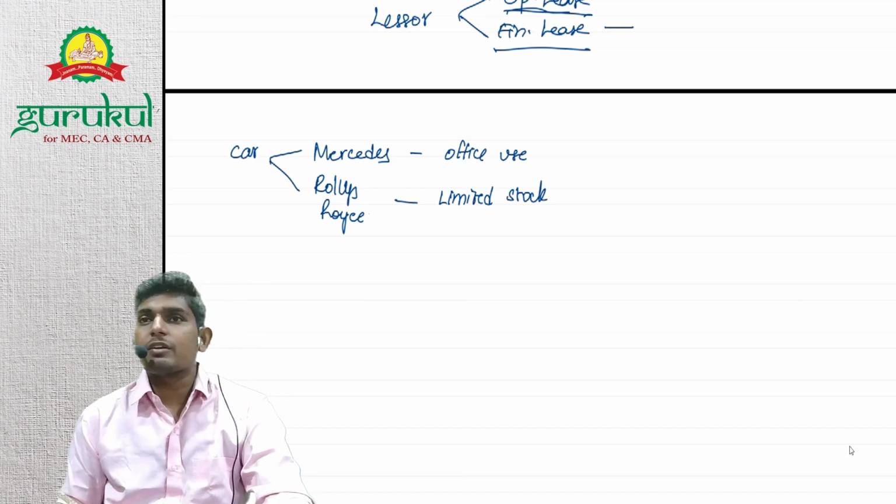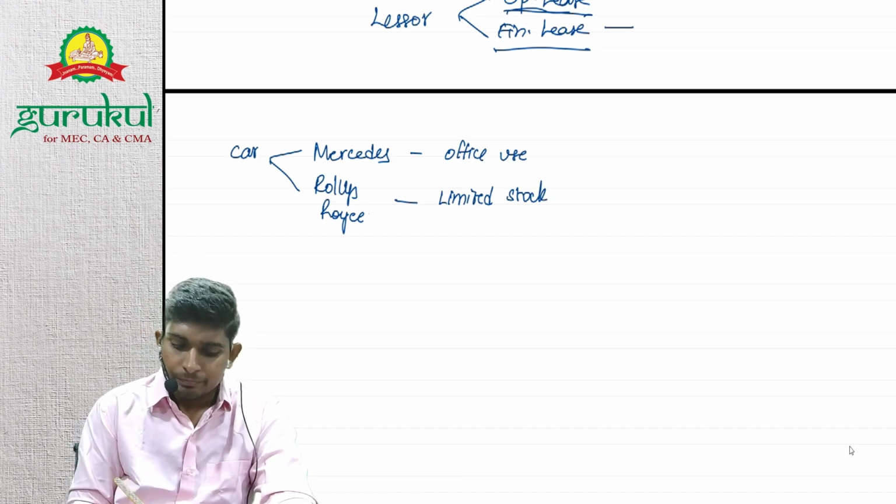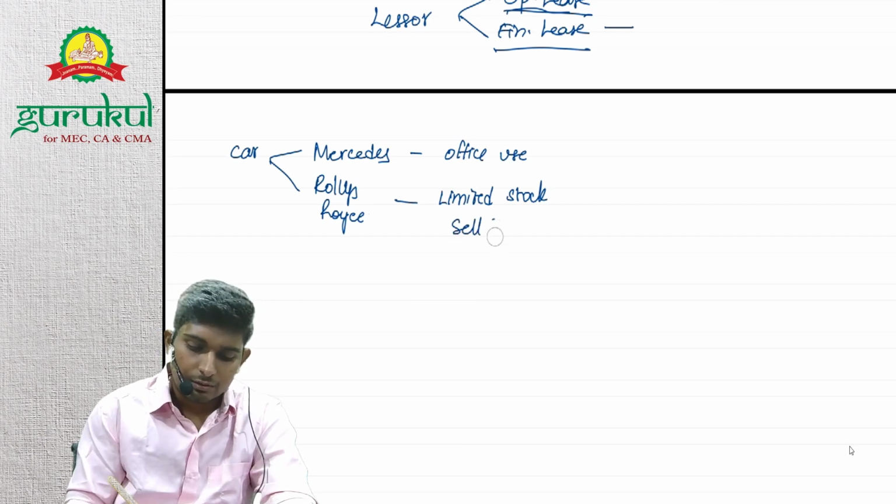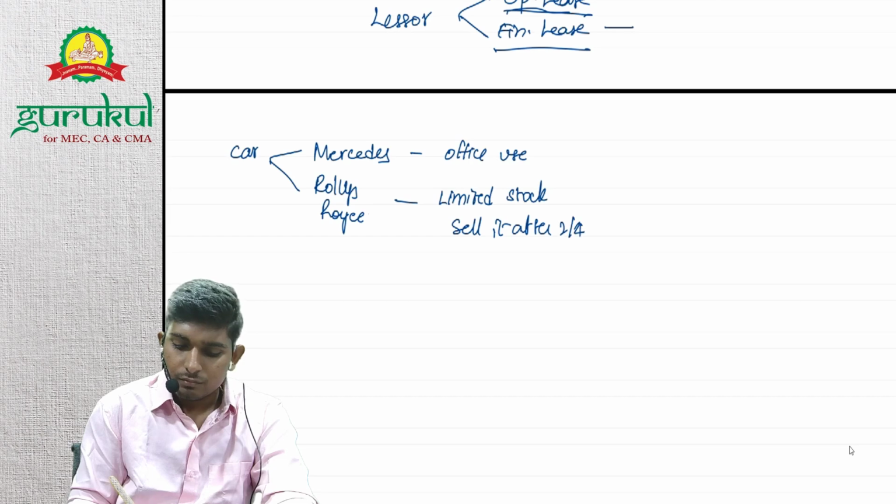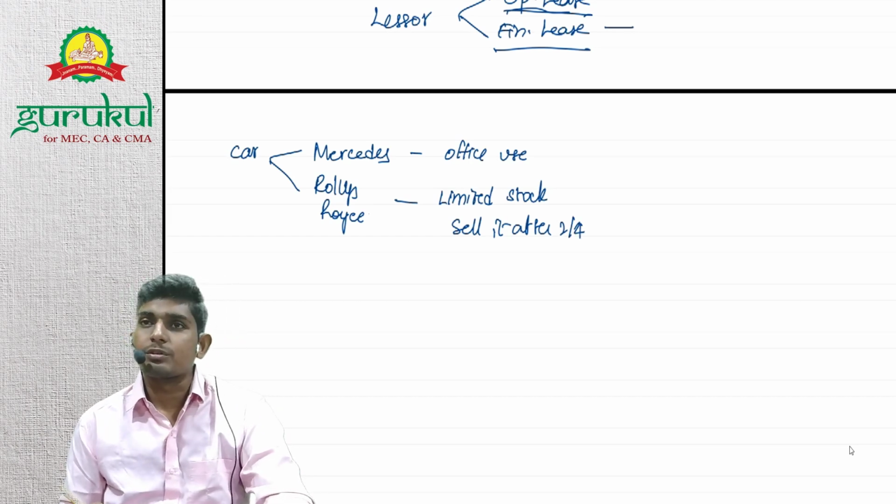If I purchase the Rolls Royce and sell it after 2 to 4 years when I get a good price, I may make a gain from this Rolls Royce car.